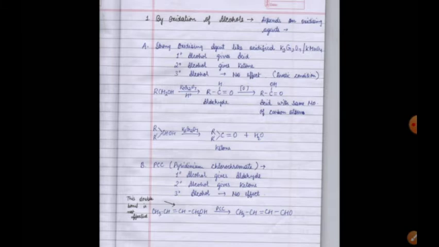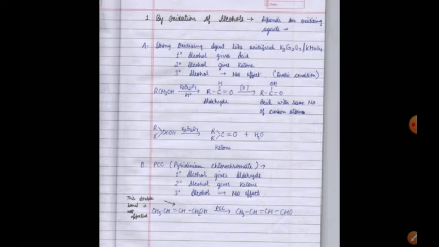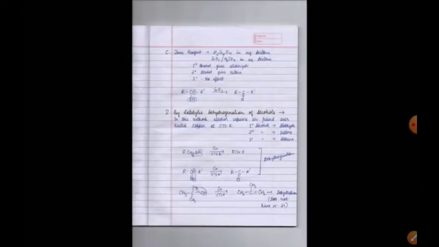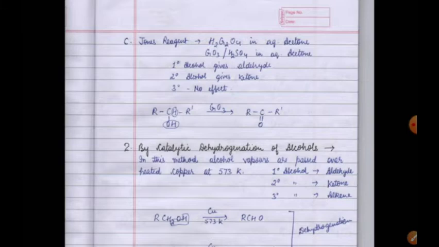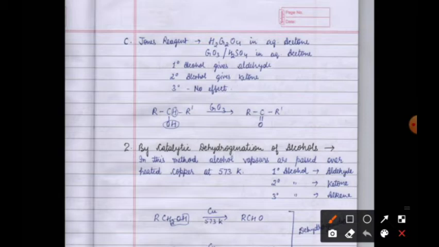So this was our A part, strong oxidizing agent, and then B is using PCC, pyridinium chlorochromate. Now see, there is one more reagent which is known as Jones reagent. What is it? It is H2CrO4 in aqueous acetone, or CrO3 in H2SO4, and this is taken in aqueous acetone.